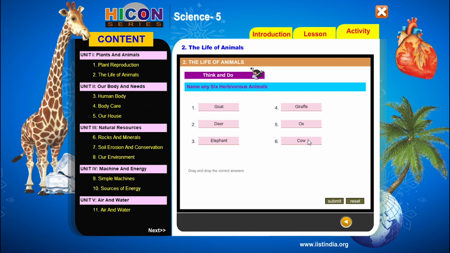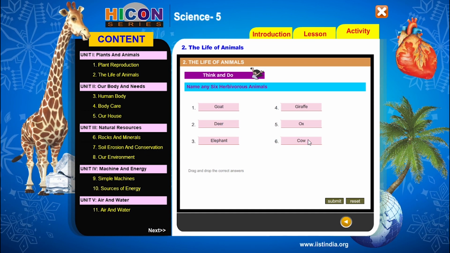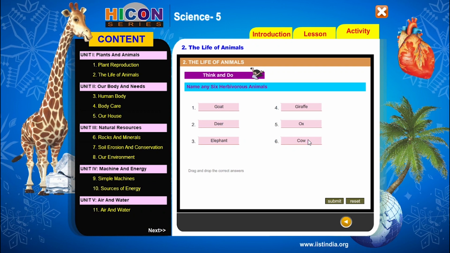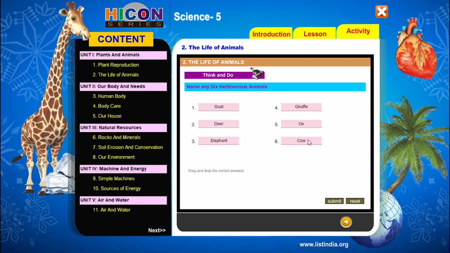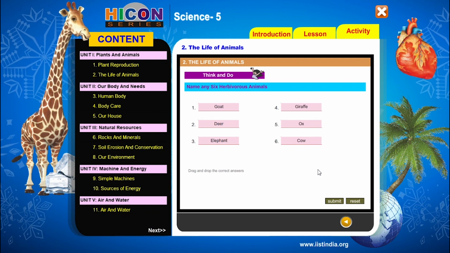So children, there are some more examples for herbivores. You can also write the names of those animals, like sheep, deer, horses. All these are examples for herbivores. So children, the activity part in this lesson is completed. So thank you.